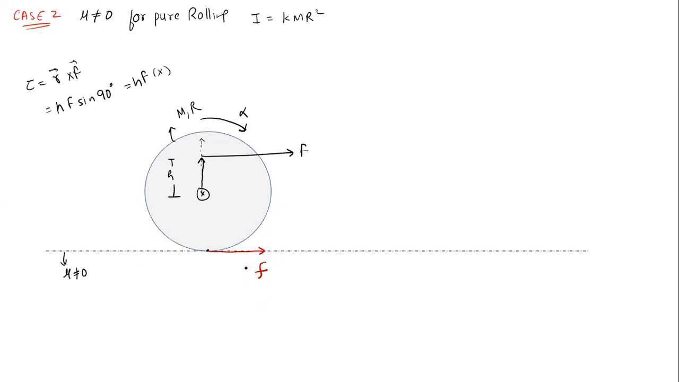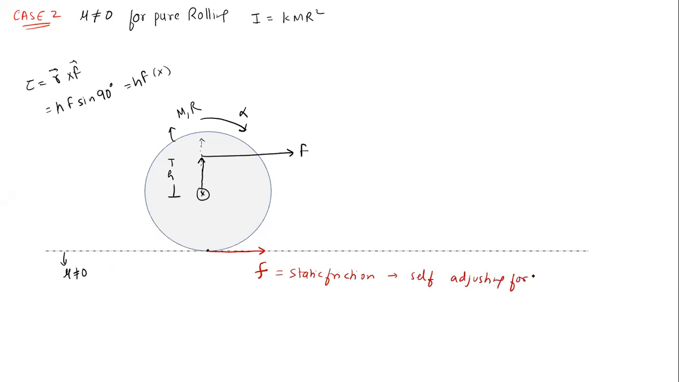The friction force acting in this case, will it be static friction or kinetic friction? The friction force acting in a pure rolling condition is kinetic or static? It is static friction. I told you yesterday only. It is static, not kinetic. So this will be static friction. Now, if it is static friction, then it is a self-adjusting force.